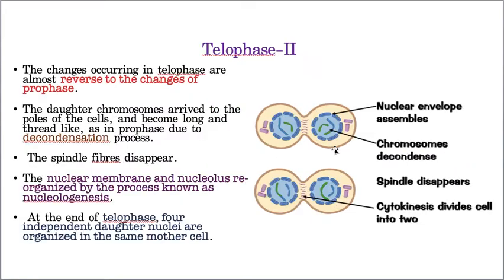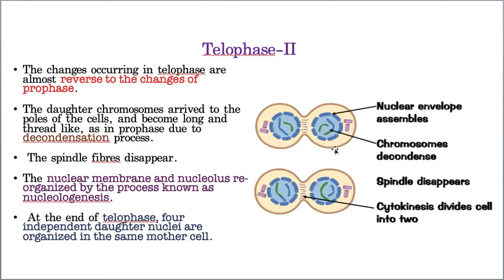Okay, now the next one is telophase. Telophase 2 is exactly the reverse of prophase. There condensation, here decondensation, that means the thread-like chromatin material forms again. Where spindle fibers start forming, here the spindle fibers disappear.